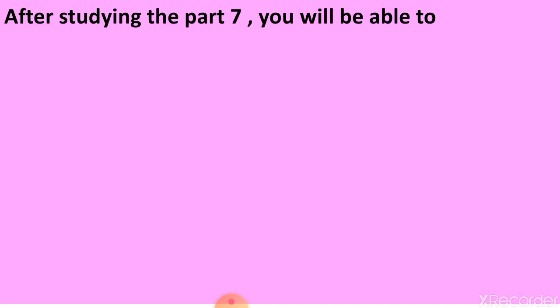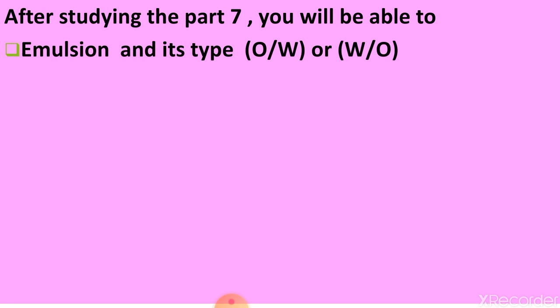So dear students, after studying part 7, you will be able to know about emulsion and its types. Emulsion is basically a liquid system, and its types are oil in water or water in oil. Here the slash indicates the interface.